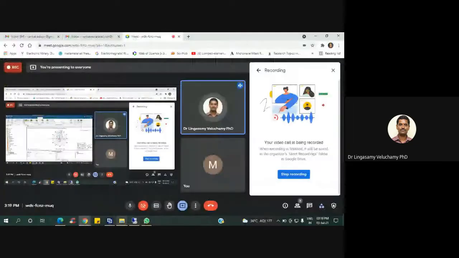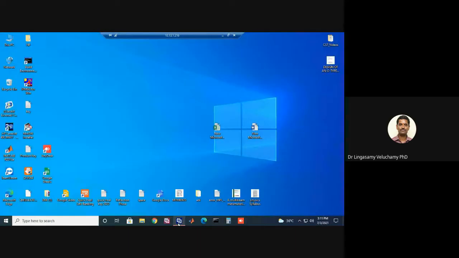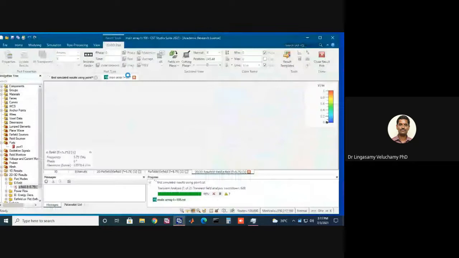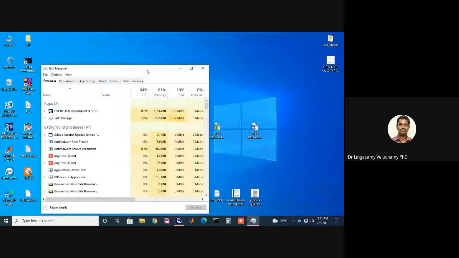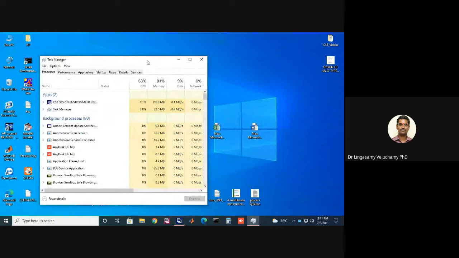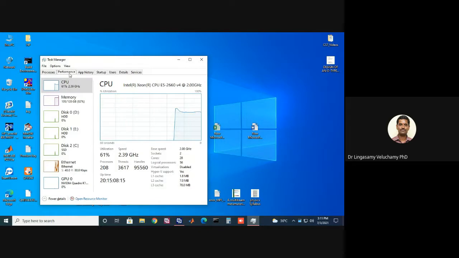Go to the taskbar and check whether 128 GB is used or not. Not in that PC, in that PC itself, the taskbar. Can you go to task manager? Yes, sir. Performance. CPU is complete. How many cores? Two sockets, 28 cores. Oh my god.